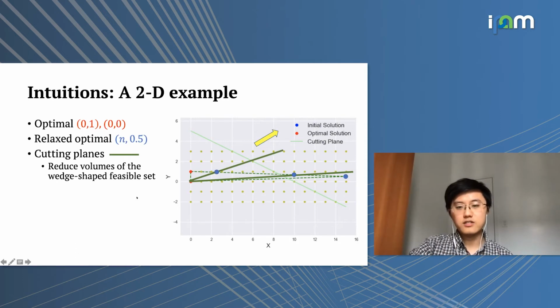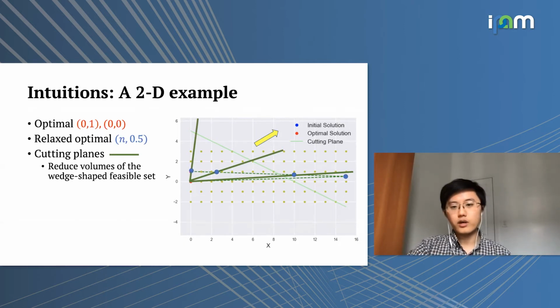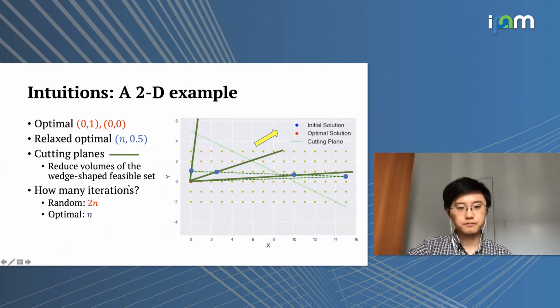We can keep adding cutting planes because the optimal solution that we get from these LP relaxations is not yet integer valued. So we'll keep doing this until eventually we arrive at an LP solution which is also integer valued. As you can see here, by adding this sequence of cutting planes, we're able to reduce the volume of this feasible set, which gets us increasingly close to the optimal solution to the original IP problem.